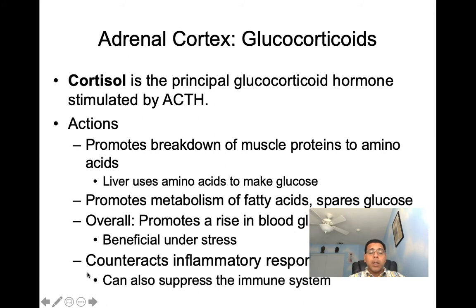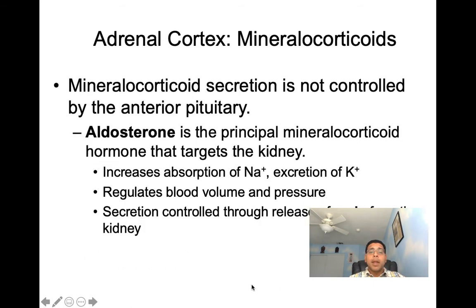We can see also here cortisol counteracts the inflammatory response. It can also suppress the immune system. Now we talk mineralocorticoids. Mineralocorticoid secretion is not controlled by the anterior pituitary. Now the most important mineralocorticoid I want you to know about is aldosterone.